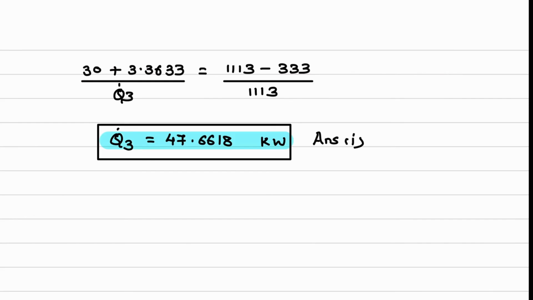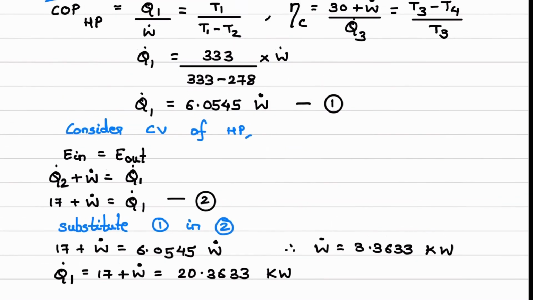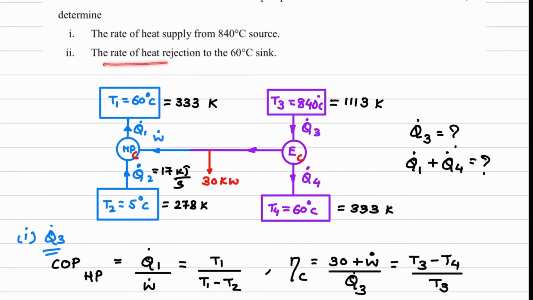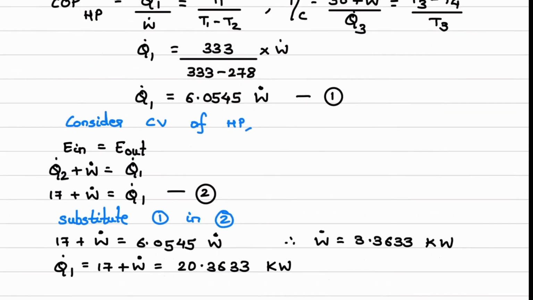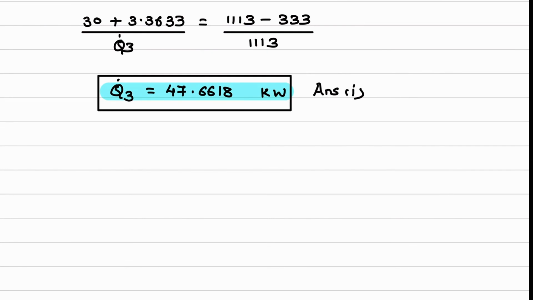Okay, now next question we will see, what is case number 2. Case number 2 is the rate of heat rejection to the 60 degree Celsius sink. So that we have decided over here. We have to find Q1 dot plus Q4 dot. So the second question is Q1 dot plus Q4 dot. Okay, so this part we have to calculate.